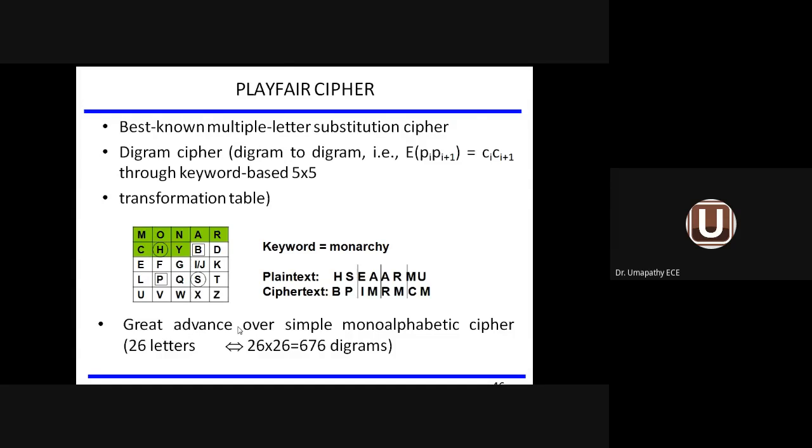So we are discussing the substitution technique. Under the substitution technique, various subdivisions are available. The first two ciphers we have seen. The first one is the Caesar cipher. The second one is the monoalphabetic substitution cipher. The third one is the Playfair cipher.